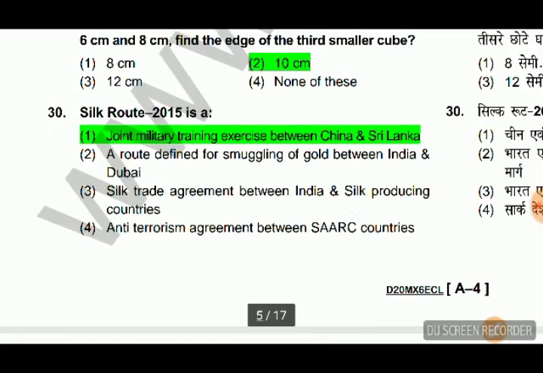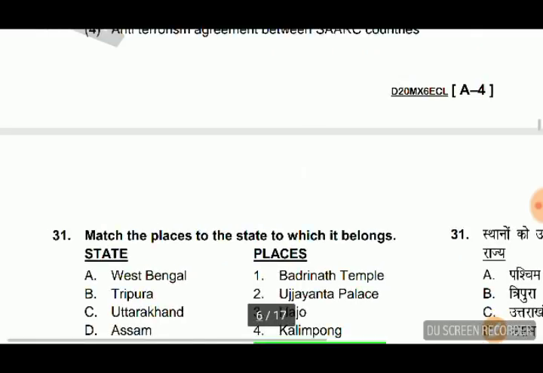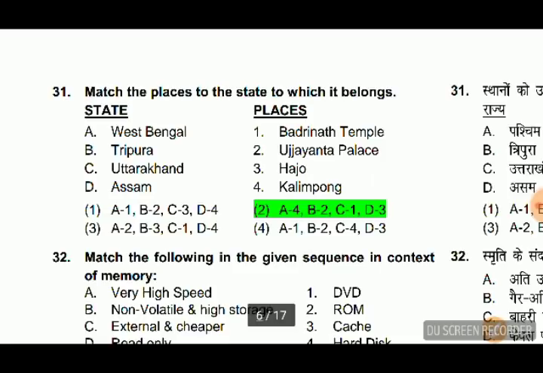Next question. Silk Route 2015 is a joint military training exercise between China and Sri Lanka. Then match the place to the state to which it belongs.